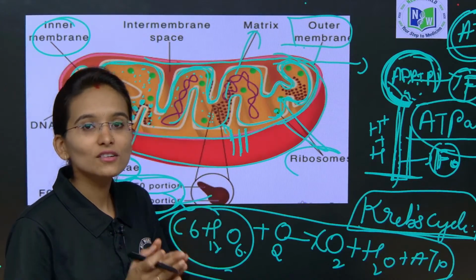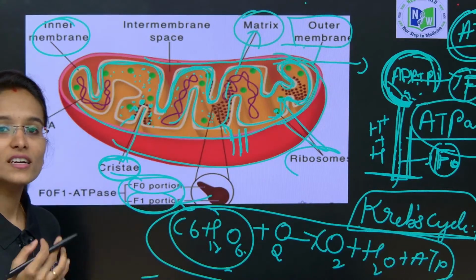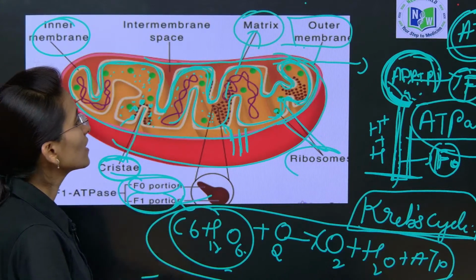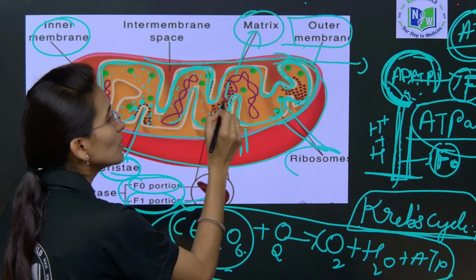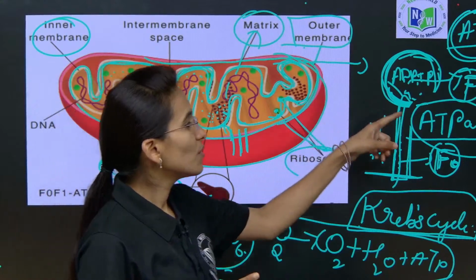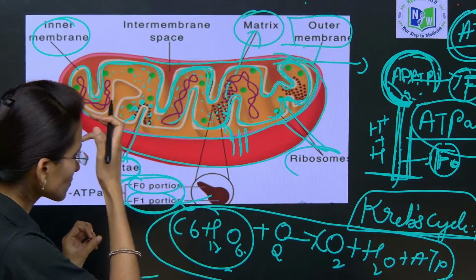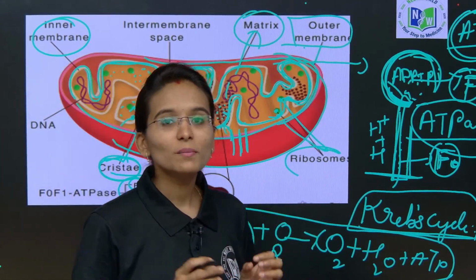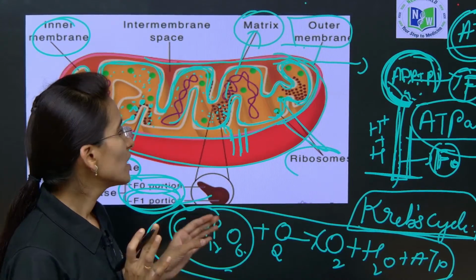Inside the cristae, there is a fluid-filled substance called as the matrix, and the mitochondria is also going to contain its own genetic material in the form of circular DNA. And then next, inside this inner membrane, we are going to contain the elementary particles, which contain two components, F1 and F0. Okay, and that F1 is going to remain inactive. When we pump the hydrogen ions, it becomes active by the presence of enzyme ATPase.